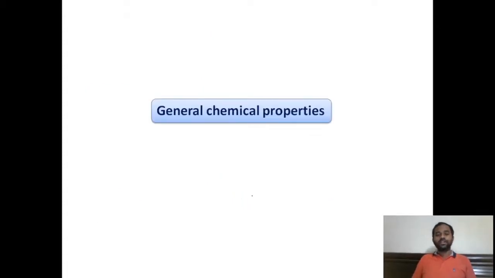And coming to the general properties of alkyl halides, generally we see the C-X bond in the alkyl halides, yes? And this X is the more electronegative atom, right? Because of this higher electronegativity, the sigma bonded electrons are partially displaced towards the electronegative atom, and it gets a partial negative charge, whereas the carbon gets a partial positive charge.